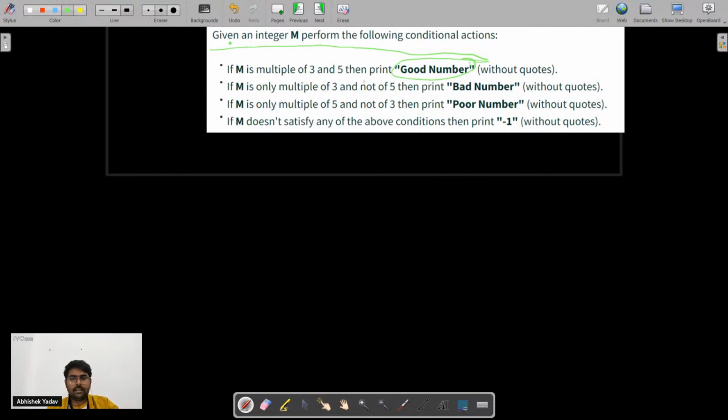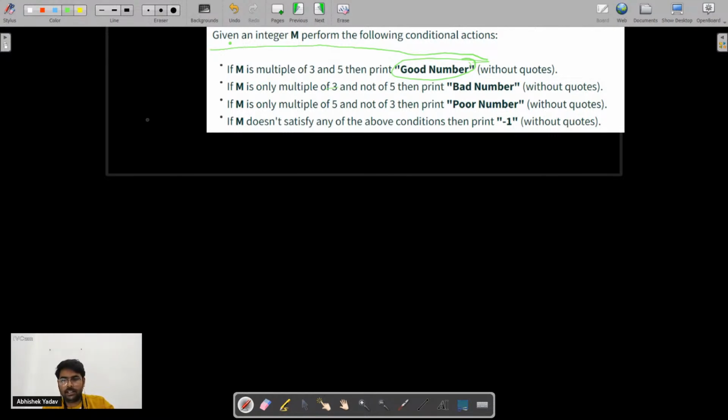If m is only a multiple of 3 and not of 5, then print bad number. Similarly, if it is not a multiple of 5 and not a multiple of 3, then I have to print poor number. And apart from that, if m does not satisfy any of the above conditions, then I have to print -1. So guys, which selection statement should I use here? Please write in the chat.